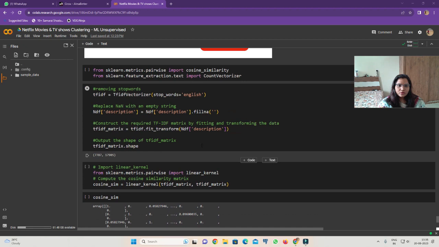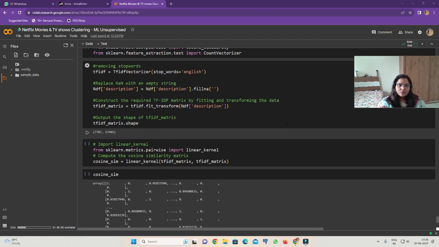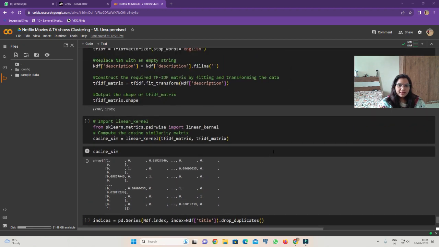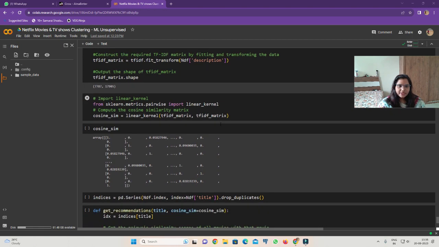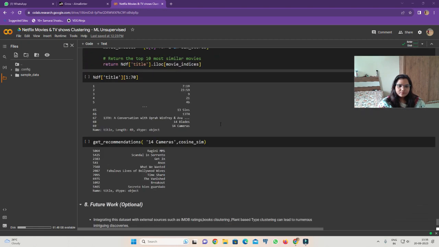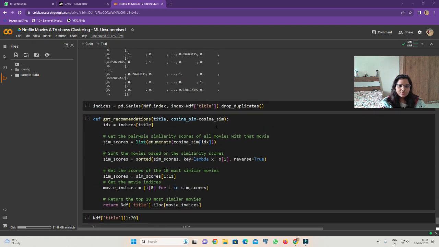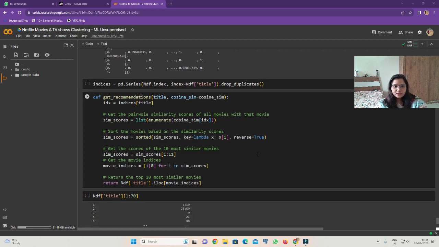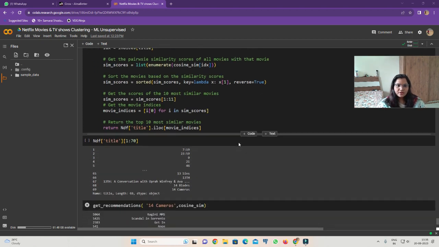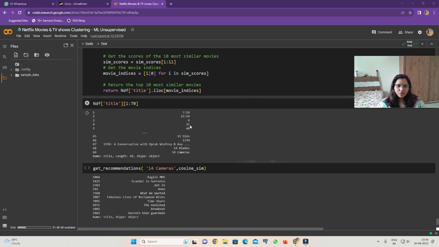Then we are going for another chart. So we're removing stop words, then replacing with an empty string. Then we sort by similarity score all the movies, then sort the movies. So here we got everything.